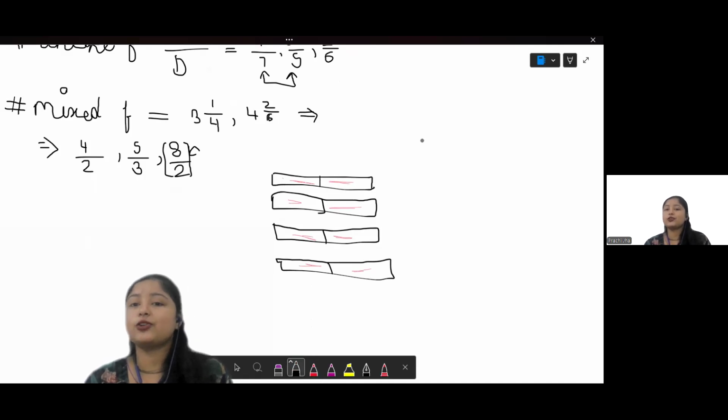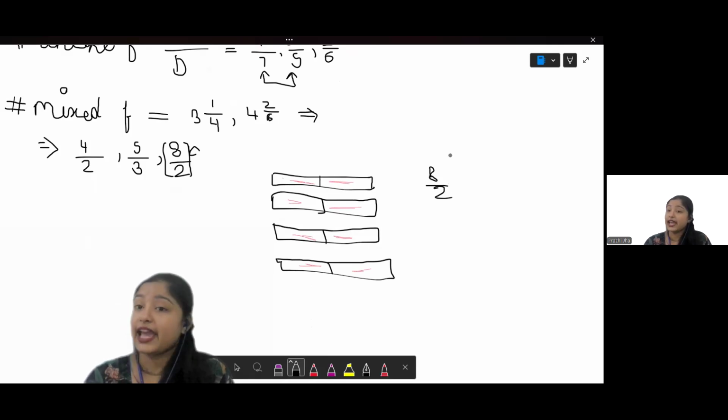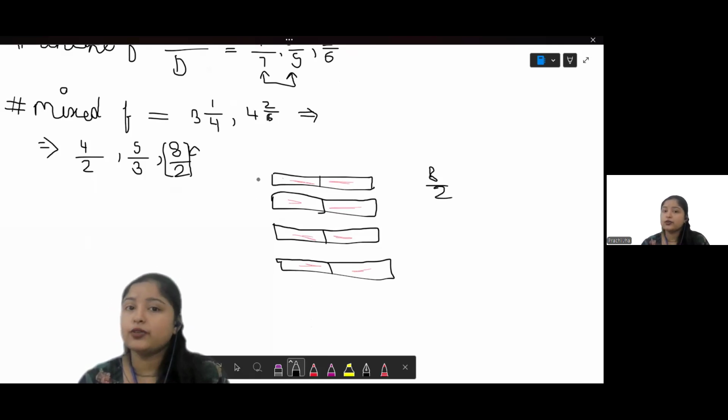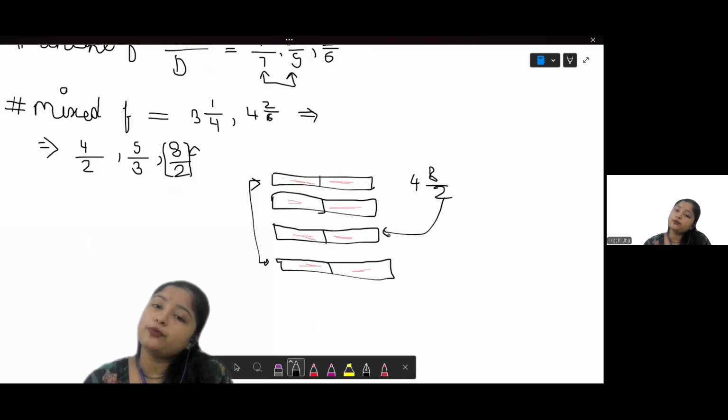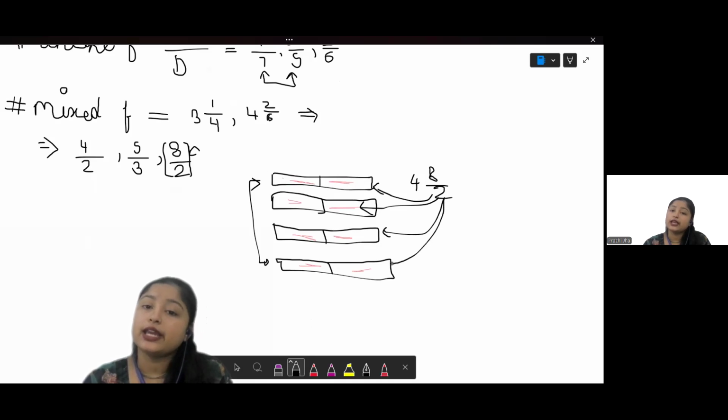See, this is the representation of 8 over 2. Yes or no? This is also showing the same thing. But as we knew about fractions, it's a part of something. But over here, there are many parts. So to make it 1, what should we do? We will write a 4 over here as well. A 4 over here will help us to know that there are a total of 4 bars, and in the 4 bars, the total number of portions in each bar is 2. And this is how we get 8. That makes it a mixed fraction, 4 and 8 over 2, right?